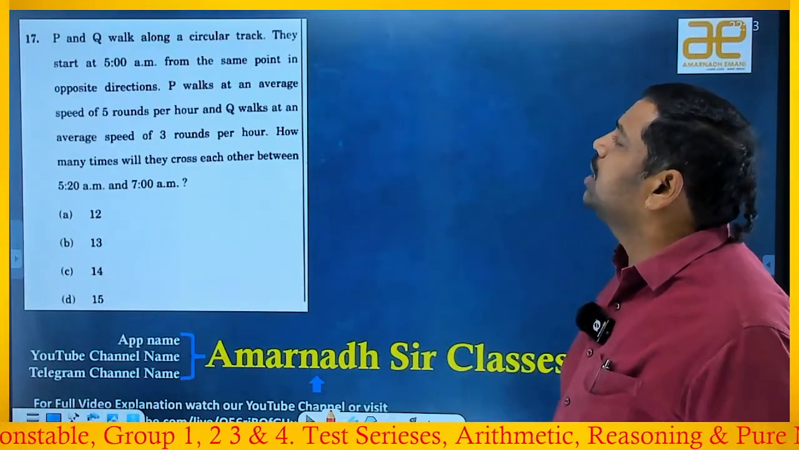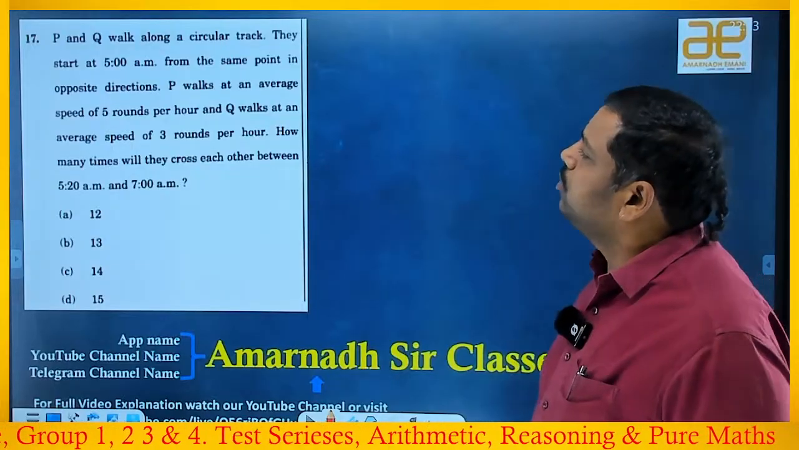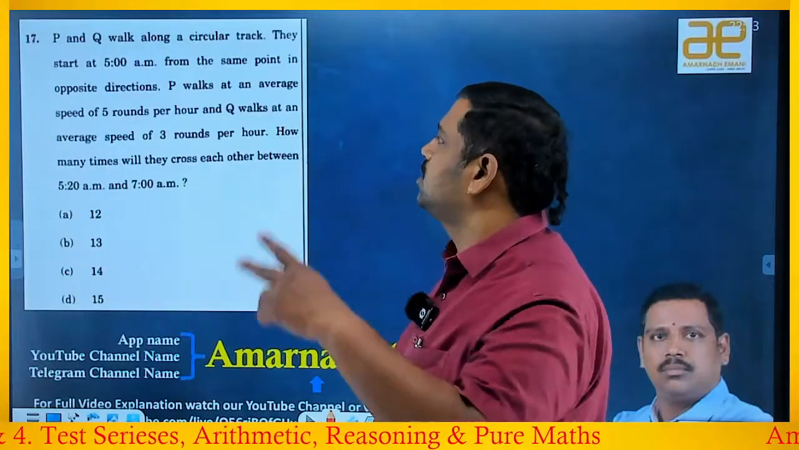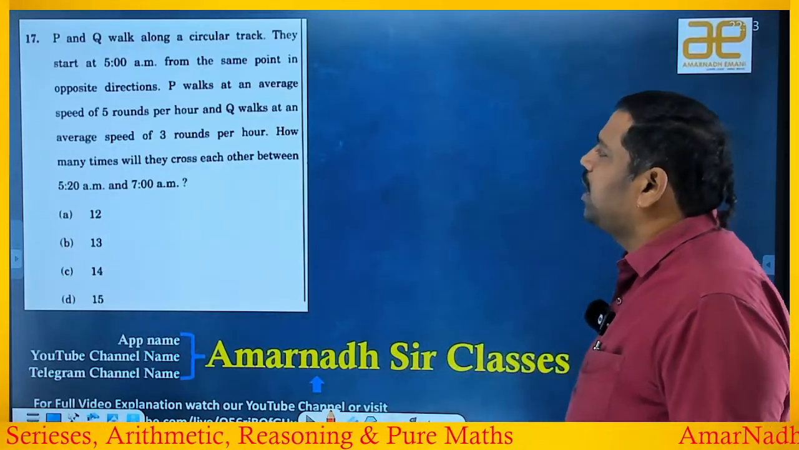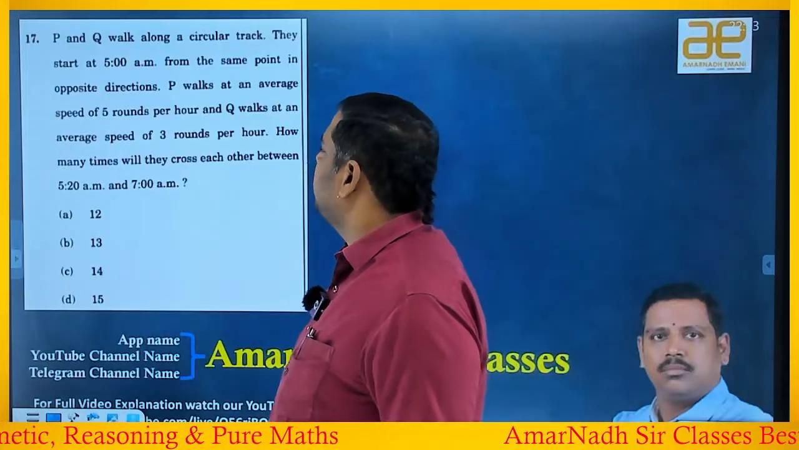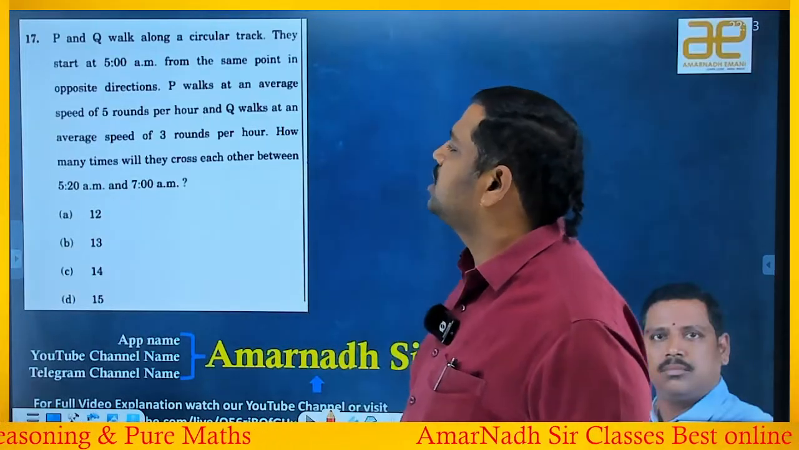P and Q walk along a circular track. They start at 5 a.m. from the same point in opposite directions. P walks at an average speed of 5 rounds per hour and Q walks at an average speed of 3 rounds per hour. How many times will they cross each other between 5:20 to 7 a.m.?